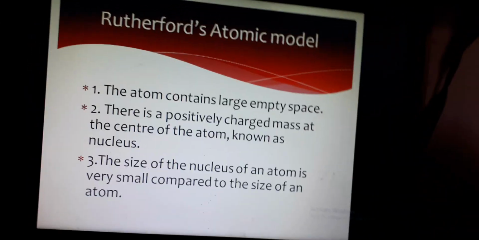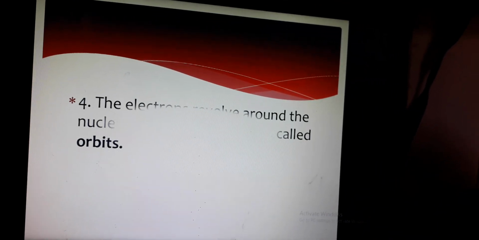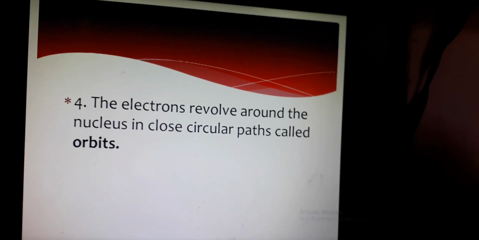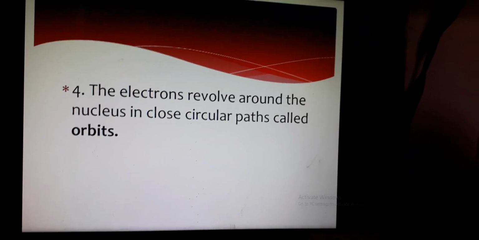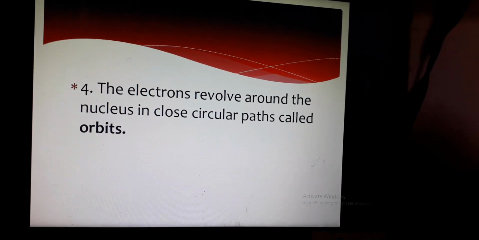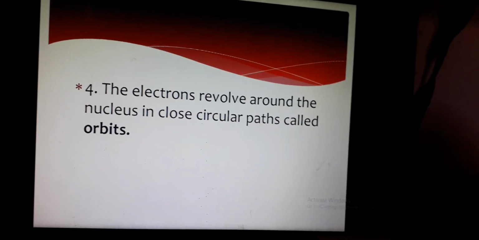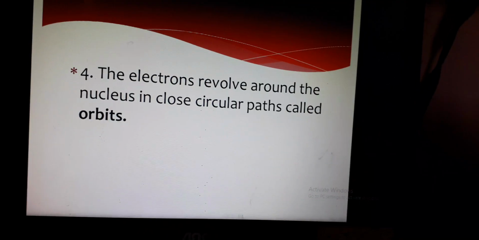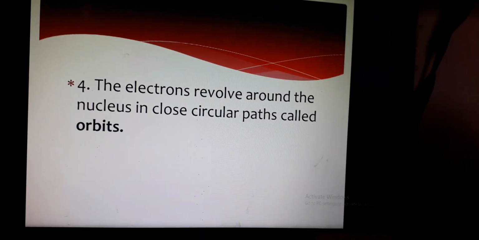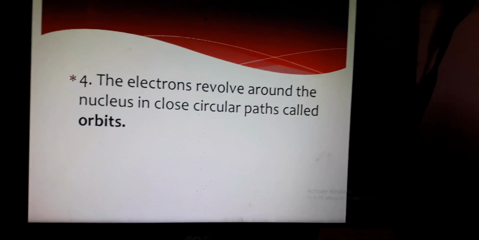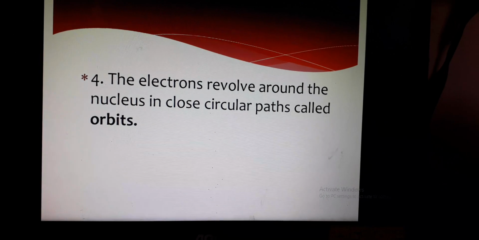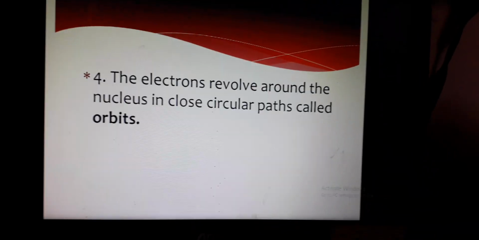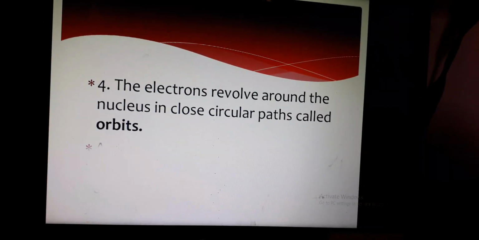This is the Rutherford atomic model. The fourth point is the electron. Already I told you, the electrons revolve around the nucleus in closed circular paths called orbits. Do you know very well about the solar system? The sun is in the center, and the planets revolve around the sun. Like this, the electrons revolve around the nucleus in closed circular paths called orbits.